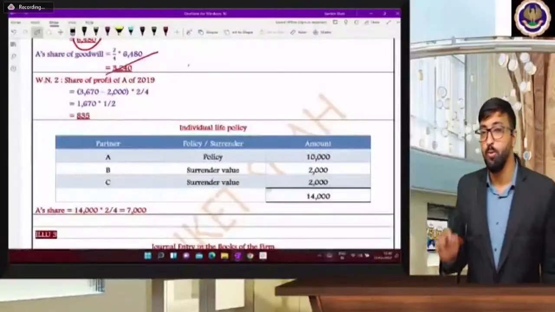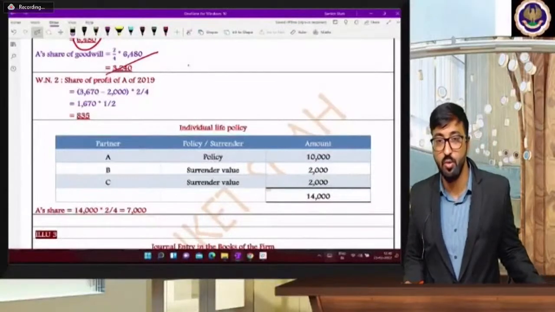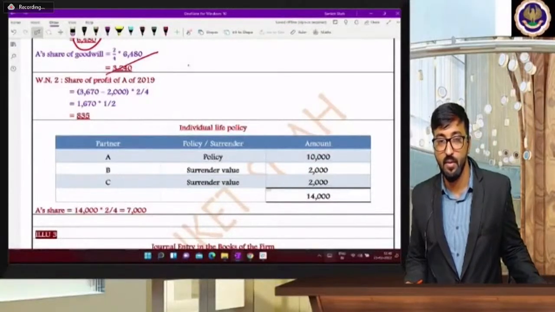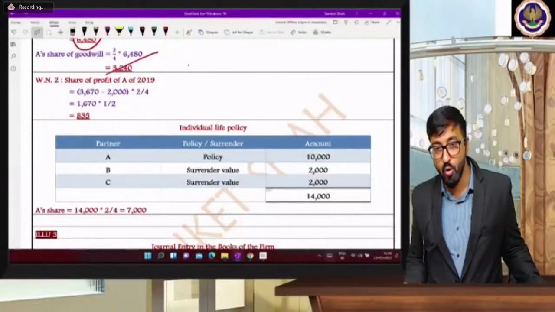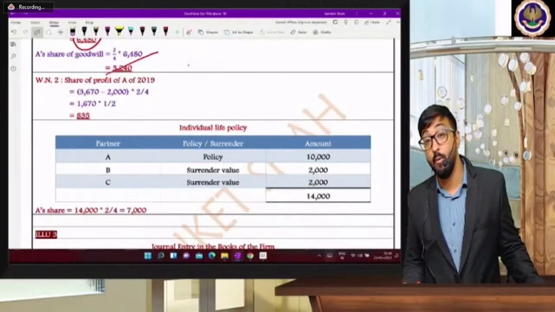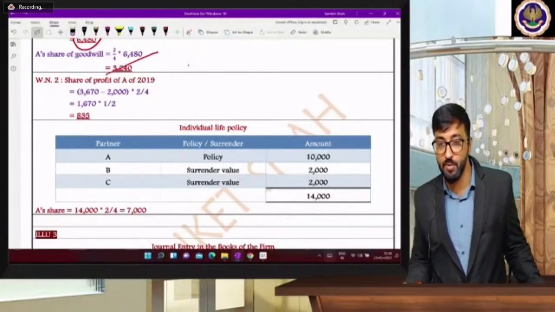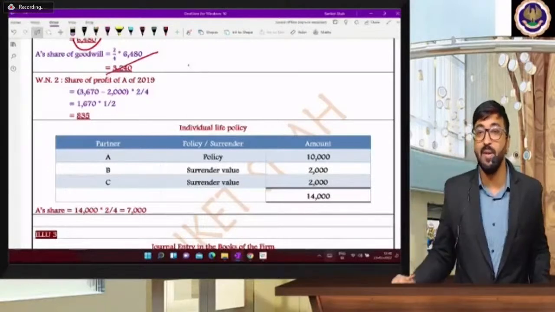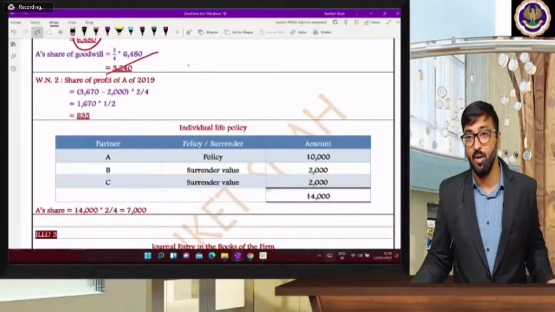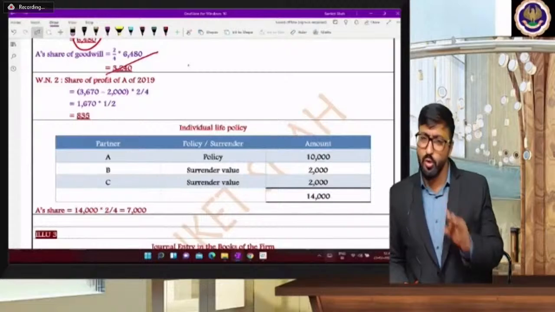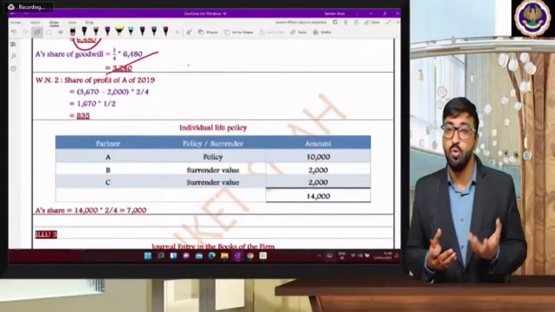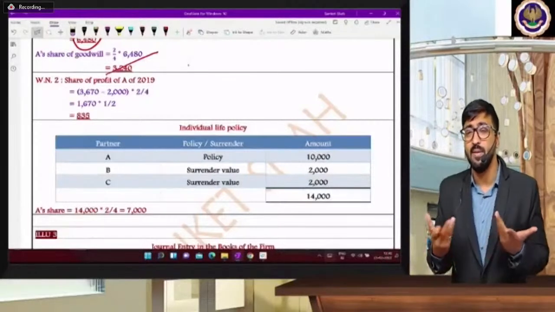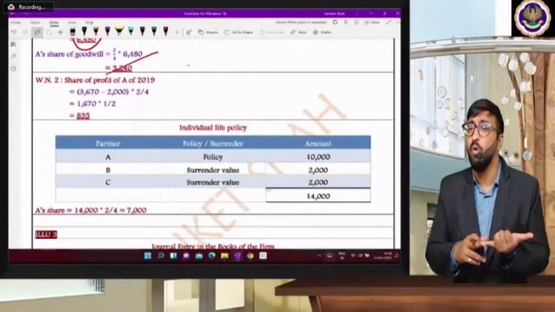Those students who have the courage to face the exam, only those students attend this partnership chapter. I know many foundation students skip this chapter in the option and then they find this chapter difficult at advanced accounts if they are not clear with this goodwill adjustment. And you are going to face this problem if you are not clear with the difficult adjustment in partnership. This difficult adjustment is nothing but only the goodwill adjustment.